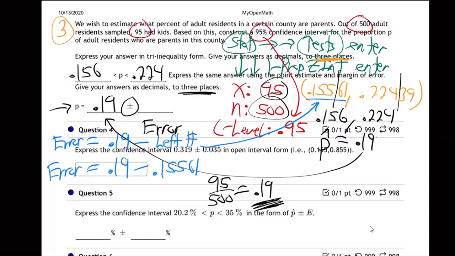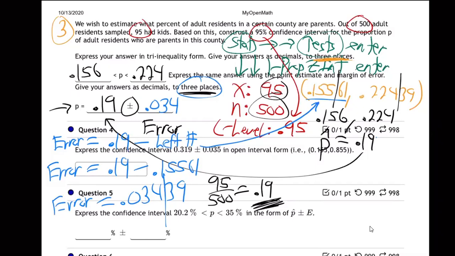0.19 minus 0.15561. And I'm getting error equals 0.03439. And they want me to round to 3 places. Put the line right there, 0.034.